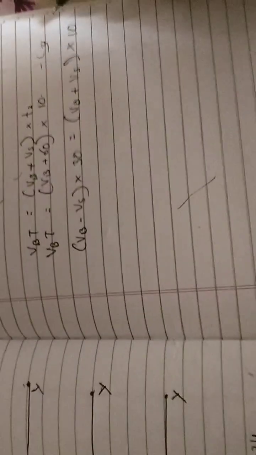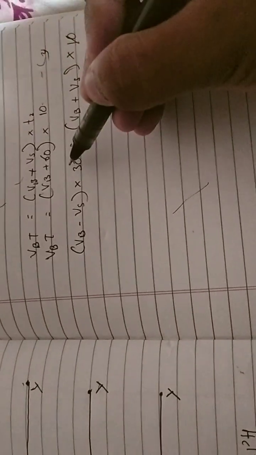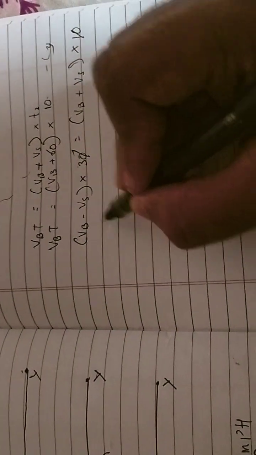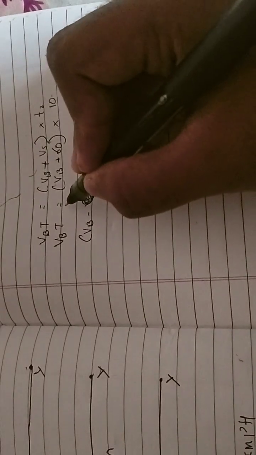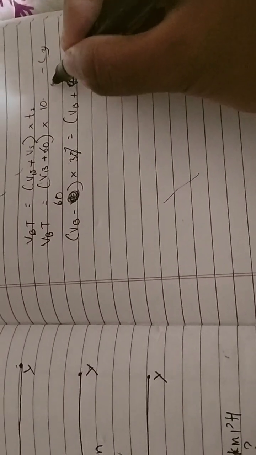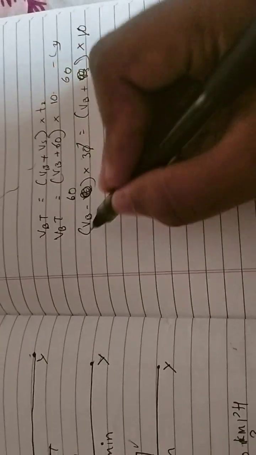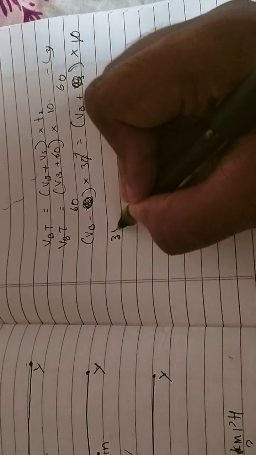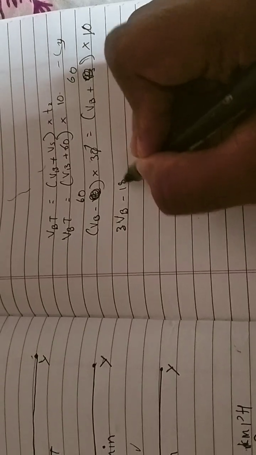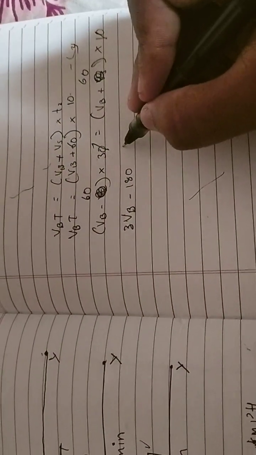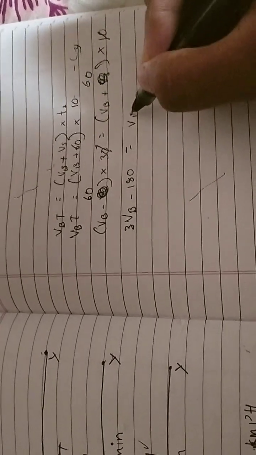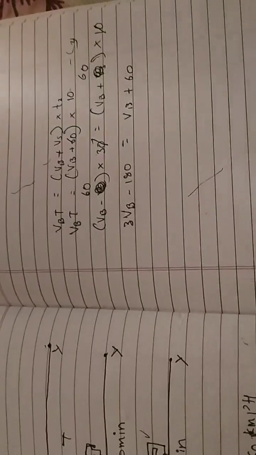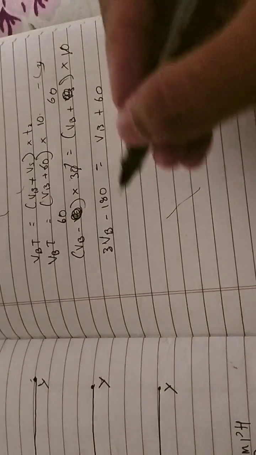From here it is very simple. You cut 0 here, 0 here, this will become 3 now, so multiply now. Oh sorry, this VS was 60, this was 60, my bad, sorry. So 3 into this: 3 VB minus 180, 3 6s are 18, 180 now. Now 1 here, so nothing will happen actually. VB plus 60 here. Okay, we have VB values in both.